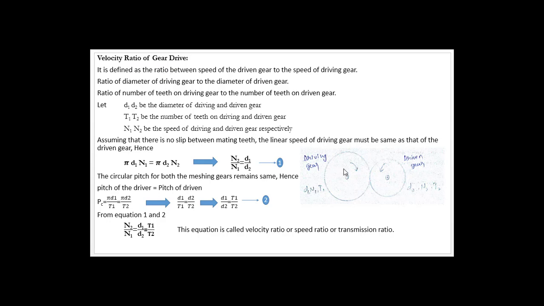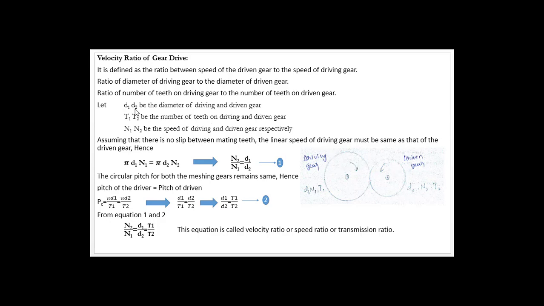Next, we will take up this diagram. You can see I have taken two gears here. One is the driving gear rotating in the clockwise direction, another one is the driven gear, which will rotate in the opposite direction, that is anti-clockwise direction. Next, you can see the terms for the driving gear: D1, N1, T1. D1 is the diameter of driving gear, N1 is the speed of the driving gear, and T1 is the number of teeth on driving gear. Similarly, we have D2, N2, T2. D2 is the diameter of driven gear, N2 is the speed of the driven gear, and T2 is the number of teeth on the driven gear.